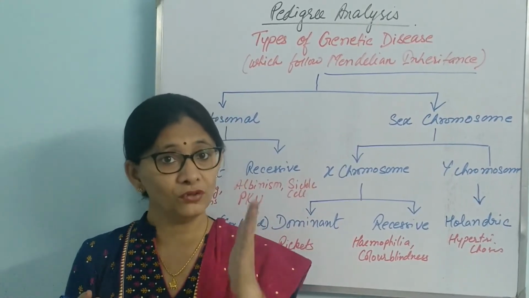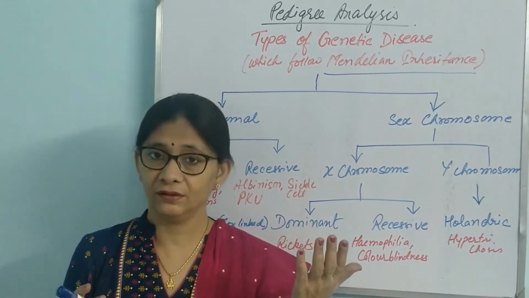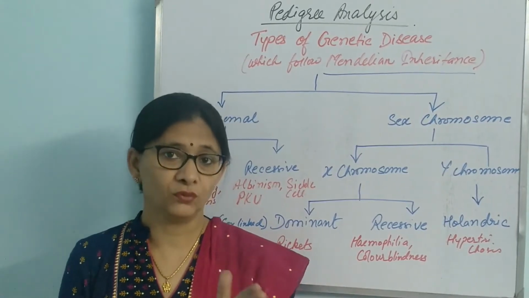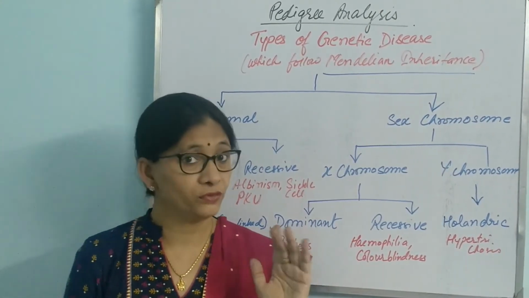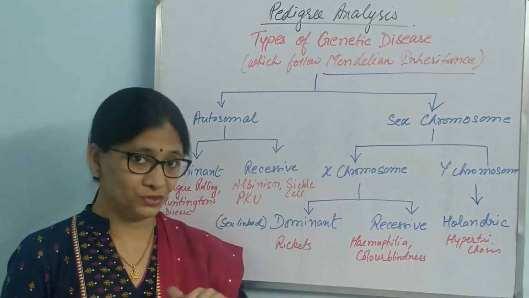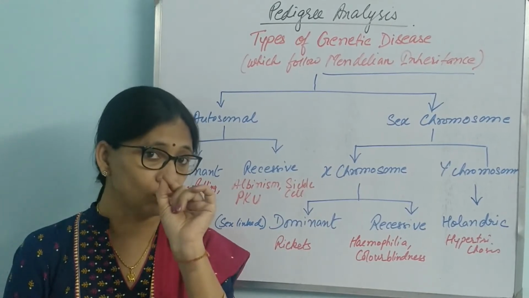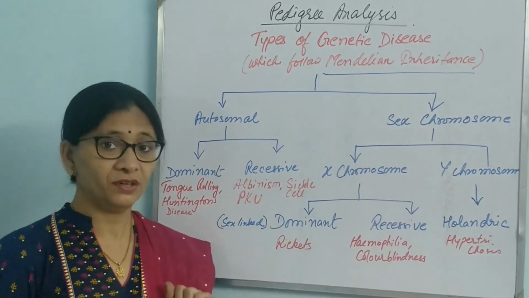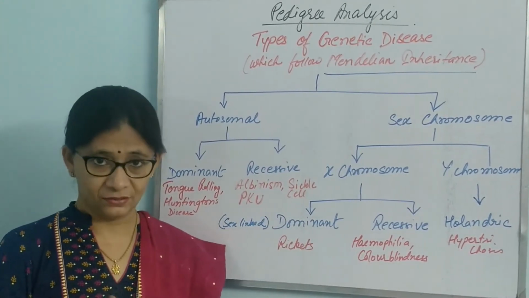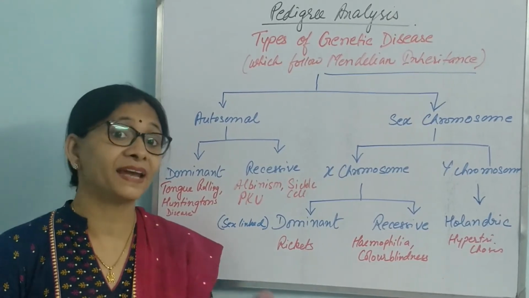Those are because a chromosome is present in more number or is absent, one chromosome less. So those are not Mendelian inheritance. Mendelian inheritance diseases are those controlled by one gene present at one single locus of the chromosome. In these cases we can study pedigree analysis. This is the first requirement. Now I'll talk to you about the second requirement.